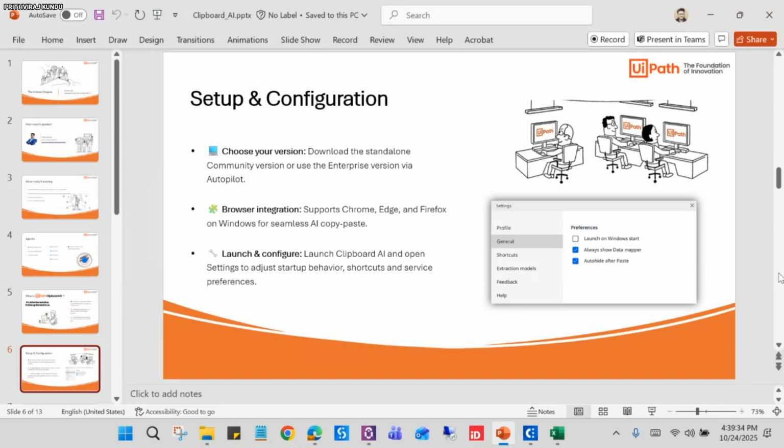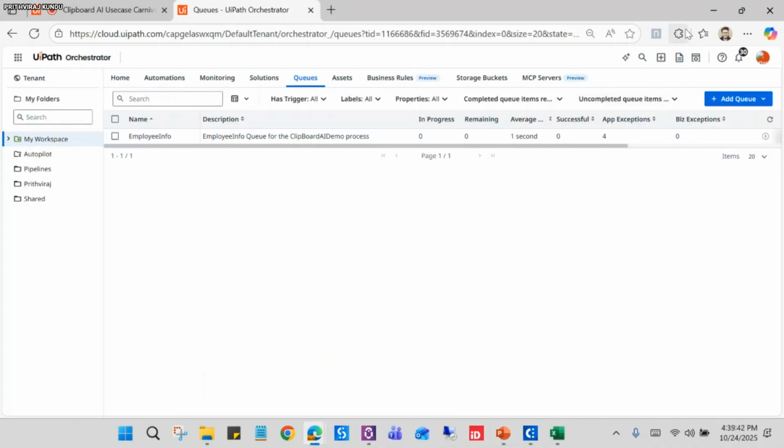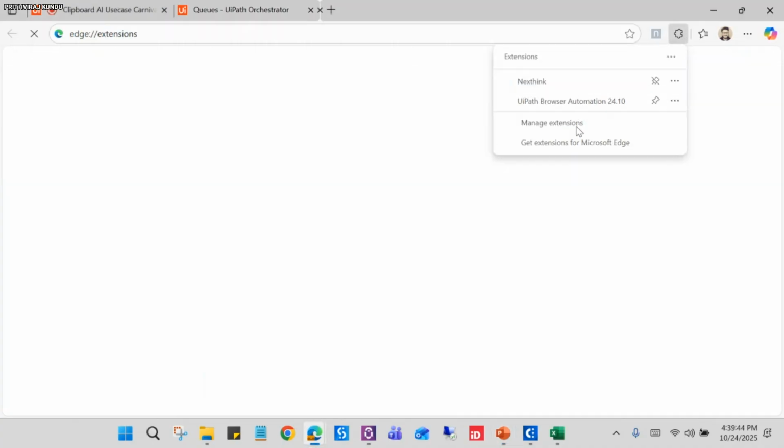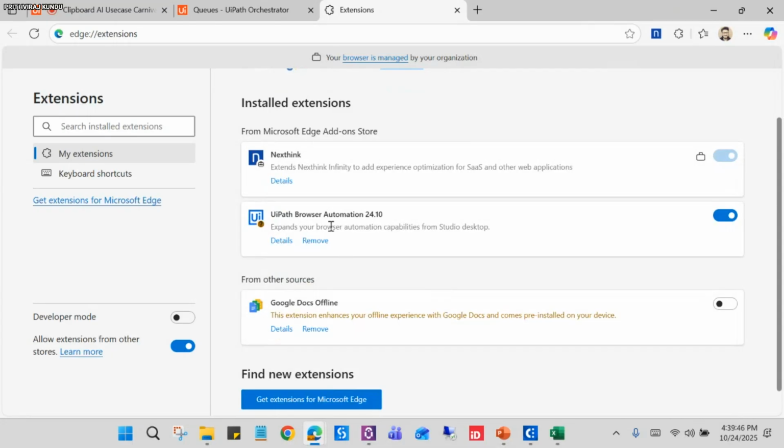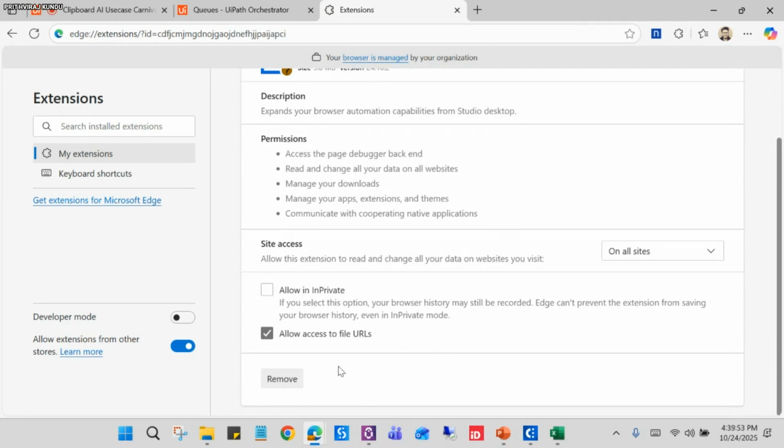Only one thing we need to keep in mind after installing and launching Clipboard AI. When you use this, let me go to the extensions here, and you need to find the UiPath Browser Automation. If you click on the details here, you can see this option, allow access to file URLs.